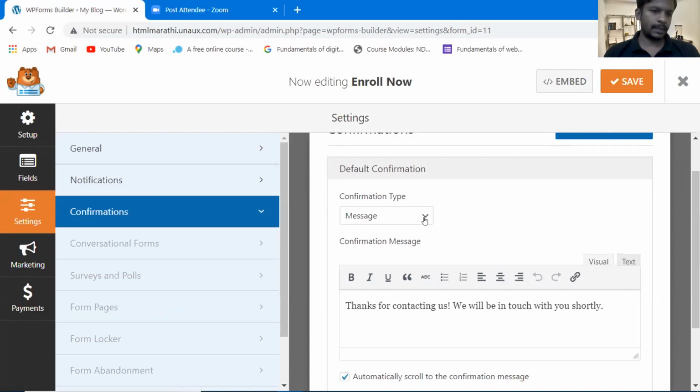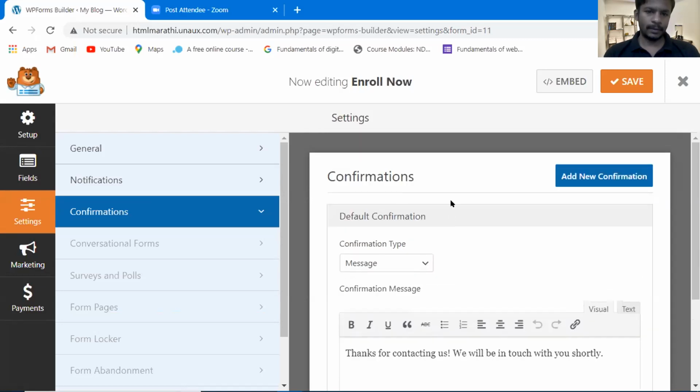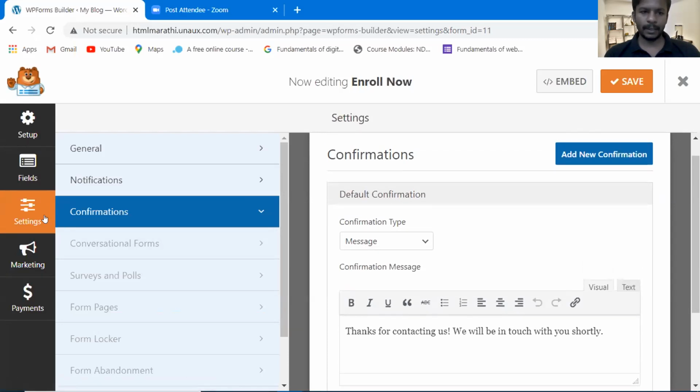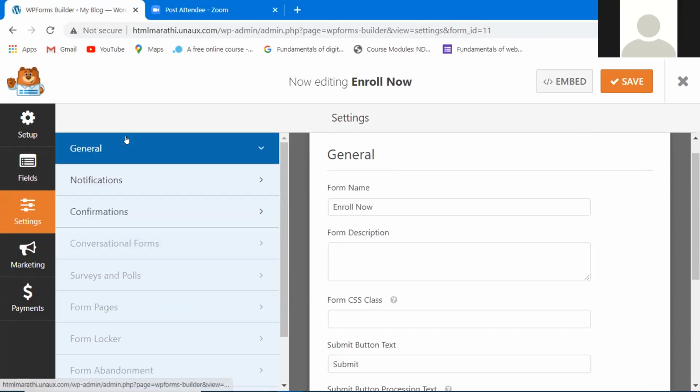Go to general, at the top, above confirmations, whichever you clicked just now, in the left-hand side. No, not there. After settings, you went to confirmations. In this drop-down only, you have general at the top. Okay, scroll down.